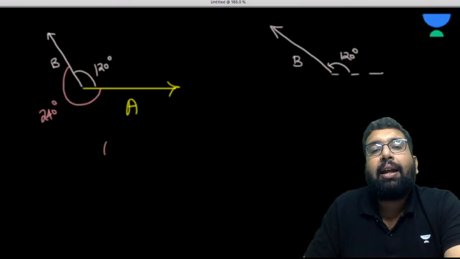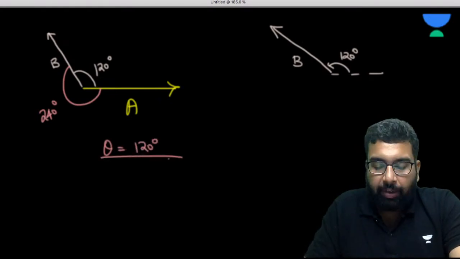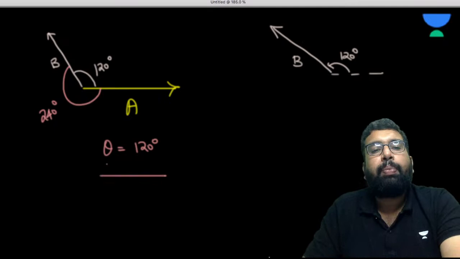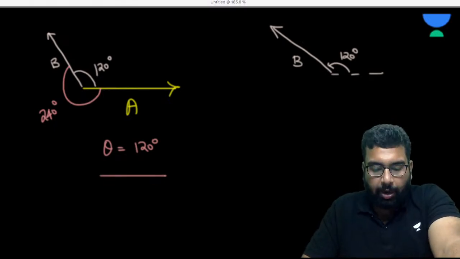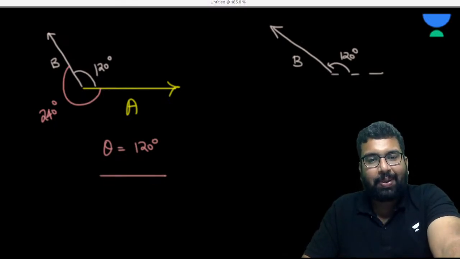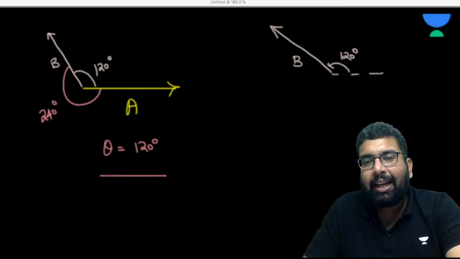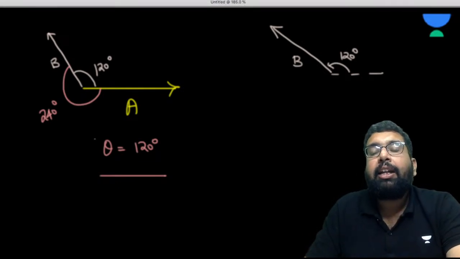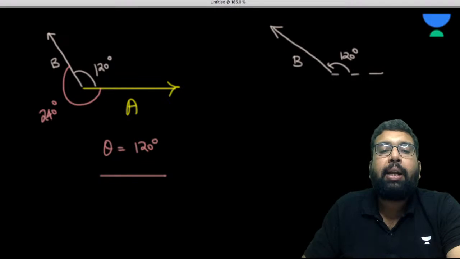So, what is the angle between this A and B? You can say so. The angle between vector A and the vector B is going to be 120. Do you agree to it? Yes or no? Do you understand it? Okay. Now, this way, can I tell you one big thing? So, what is that big thing?